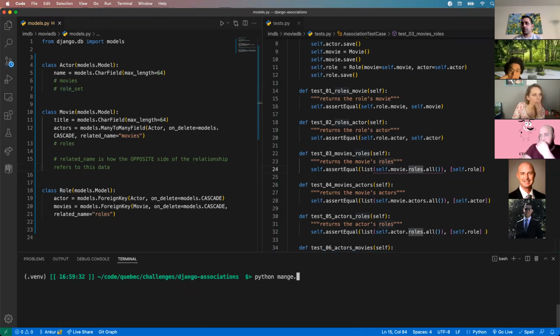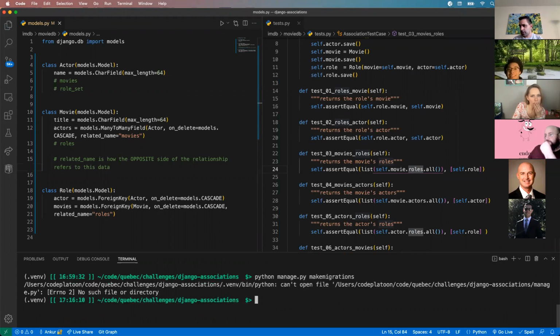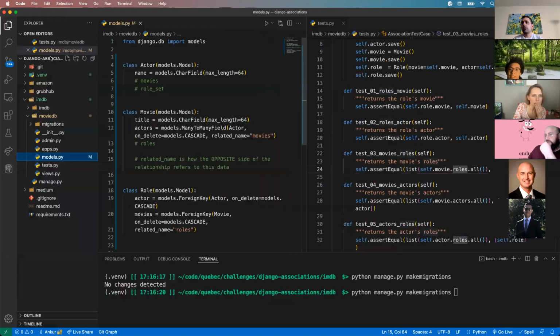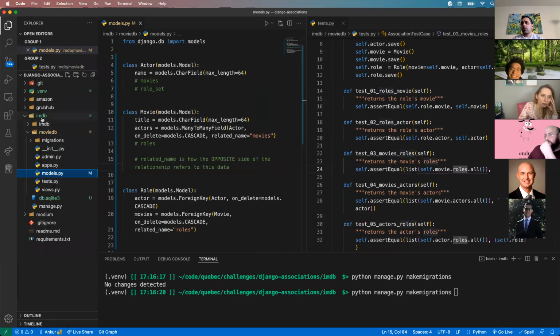Python manage.py makemigrations. So all right, we took up half of stand down with this, but IMDb needs to be in the right directory. No changes detected. That's lying. We are in IMDb, movie DB.